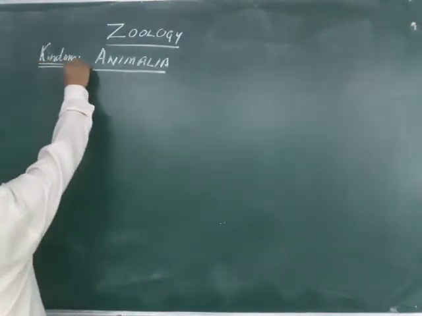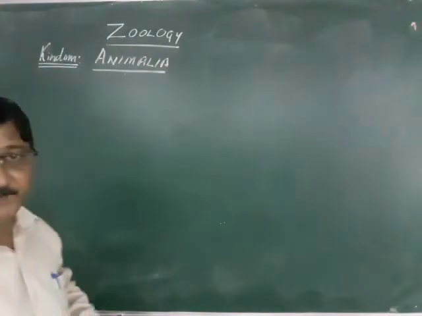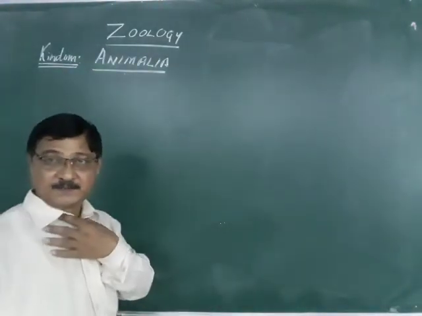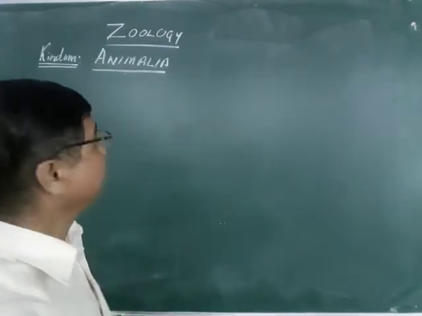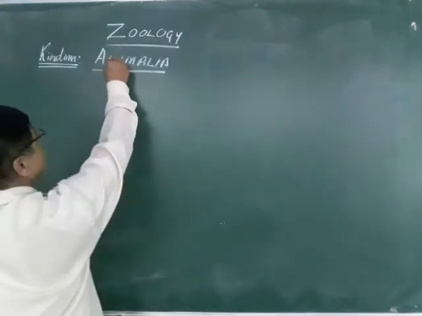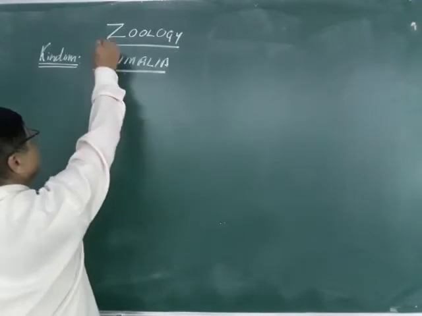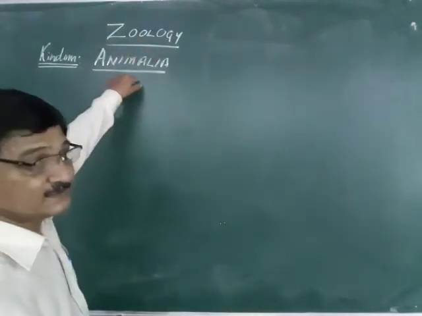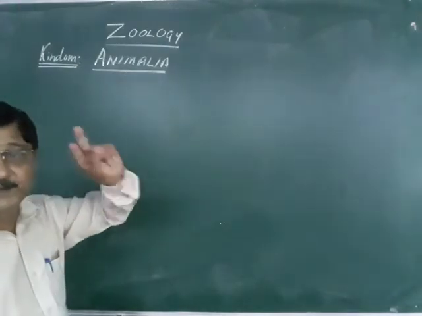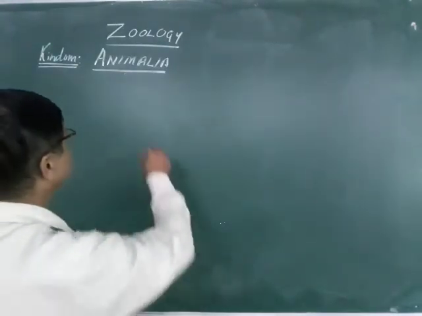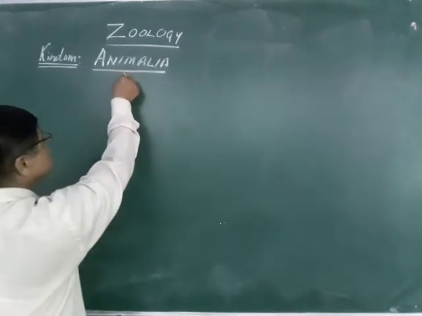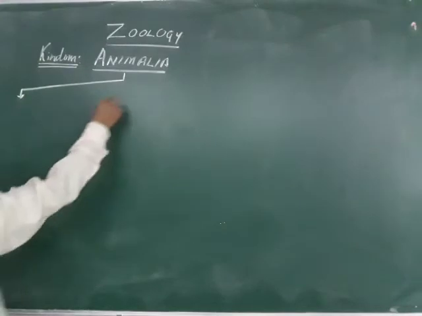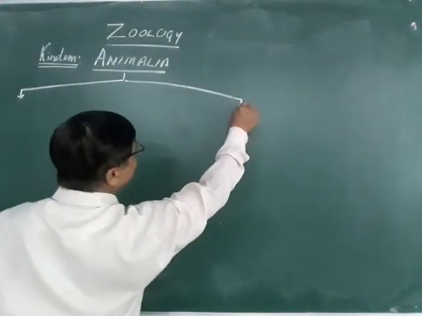So last time we studied that there are four or five kingdoms: Monera, Protista, Mycota, Plantae, and Animalia. Most of the animals, the higher forms, belong to kingdom Animalia. The kingdom Animalia is studied in two main divisions, or groups: one is invertebrate and the other one is vertebrates.